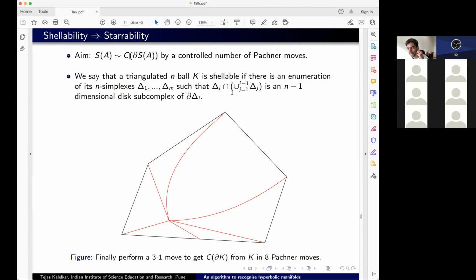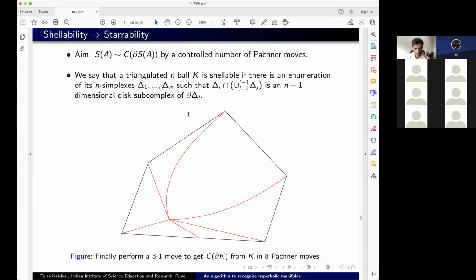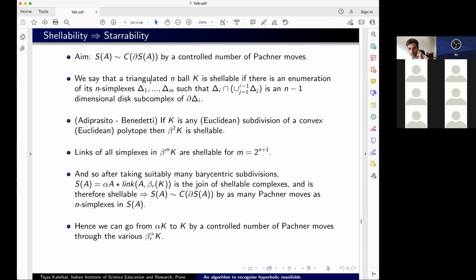But the big breakthrough came about a few years back in 2017. Adiprasito and Benedetti showed that if K is any subdivision of a convex polytope, then its second barycentric subdivision does end up being shellable. Okay, so although the original one may not be shellable, if you take the barycentric subdivision twice, then it does become shellable.